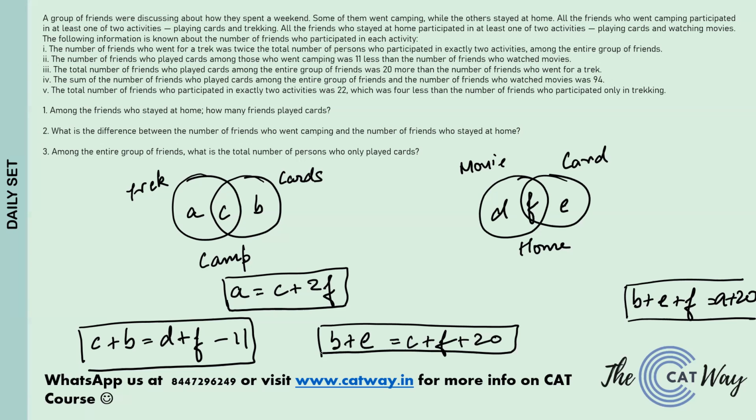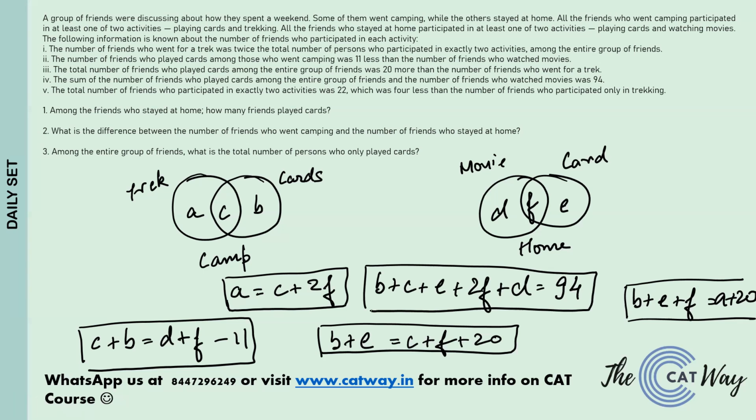So what new equation will we get? First of all it is talking about playing cards. Cards is played by B plus C and it is played by E plus F, and then it says movies as well. Movie is D plus F. Now already we had 1F, we will have one more F, so we can directly write it as 2F plus D, and we can write it as 94. This is one more equation that we have got.